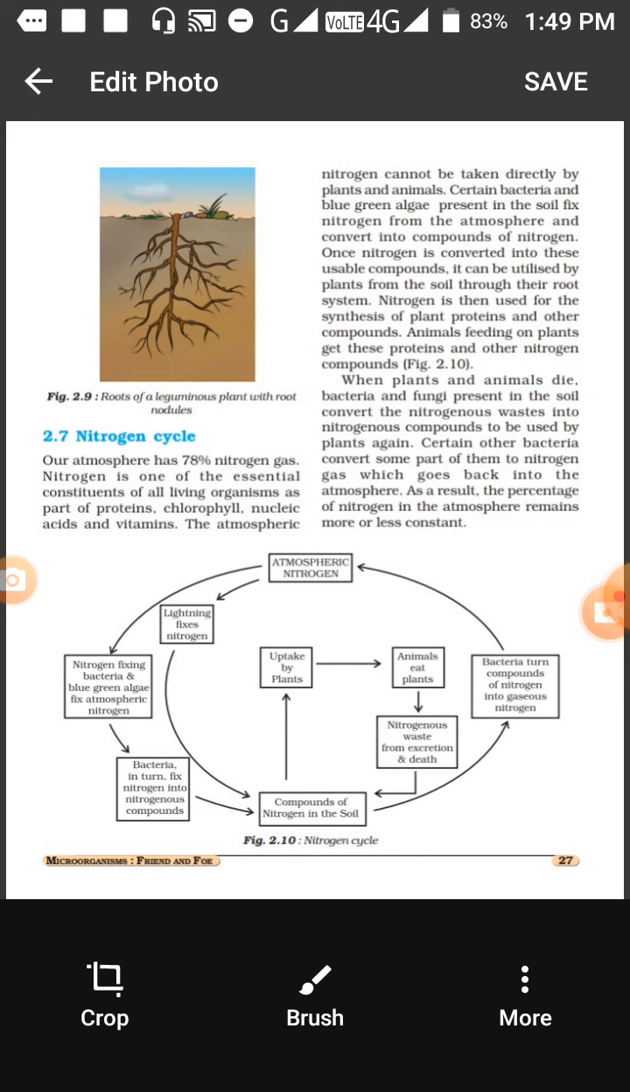So the nitrogen cycle completes your chapter, and this is a very important topic where you understand that microorganisms are useful in every part of our life. They are useful in industry, they are useful in nature also. So if microorganisms are removed from the atmosphere or from nature, then life on the earth will be finished.